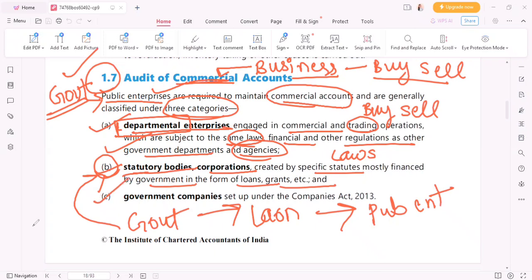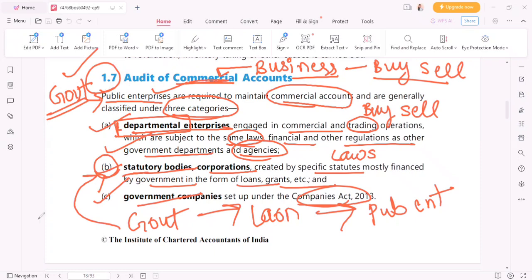Next is third one. Now the third category is of government companies set up by the Companies Act. So public enterprises, from this we get to understand that public enterprises involve what? Government companies, statutory bodies, corporations and departmental enterprises. ठीक है, जहां पे भी गवर्नमेंट कंपनीज है ना, तो गवर्नमेंट कंपनीज को भी अपन पब्लिक एंटरप्राइजेस ही बोलते हैं, राइट? लेकिन ये कौन सी गवर्नमेंट कंपनीज है? कंपनीज एक्ट में बनाई गई है, right? So what are these government companies which are set up under the Companies Act, right?